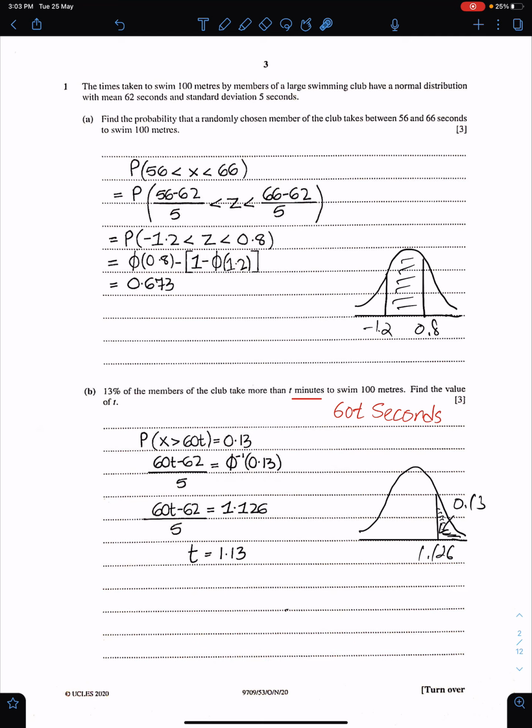Now you just need to solve 1.126 equals 60t minus 62 upon 5. So by solving this equation for t, we can get the value of t. And the value of t must be up to three significant figures. You must be good at this shading thing, the inverse normal questions.